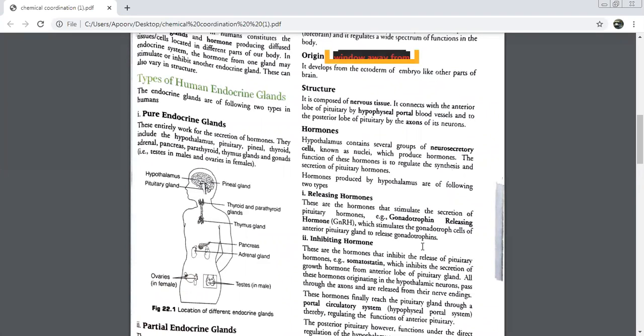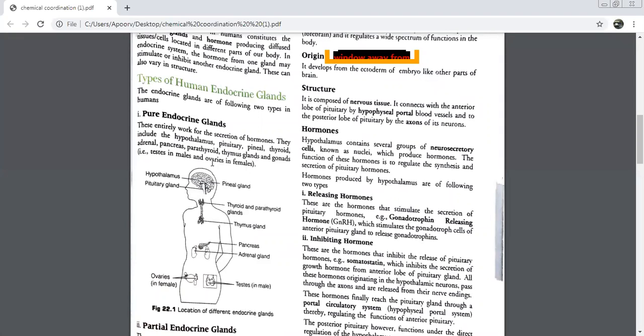Yes, ma'am. Releasing hormones are produced where? Pituitary or hypothalamus? Hypothalamus. From the hypothalamus, they move on to which part? Pituitary gland, either anterior or posterior. We have just done an example of a releasing hormone. What was the name of the hormone? Gonadotrophin releasing hormone. See, I'm going so slow so that you can learn with me side by side. Otherwise, if you try to learn it alone, it's very boring.